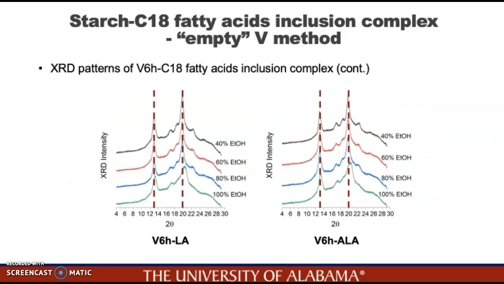Also, a similar pattern was observed in linoleic acid and alpha-linolenic acid inclusion complex samples, which both showed characteristic V-type peaks at 13 and 20 degrees, which indicate the formation of starch C18 fatty acid inclusion complex in a V6 type structure. The XRD patterns support the DSC thermogram results, which confirms that the C18 fatty acids could successfully form inclusion complexes with high amylose maize starch by using the empty V-helix method.